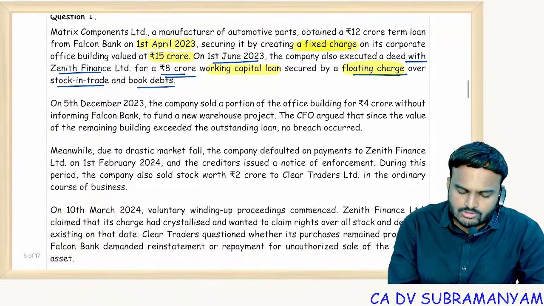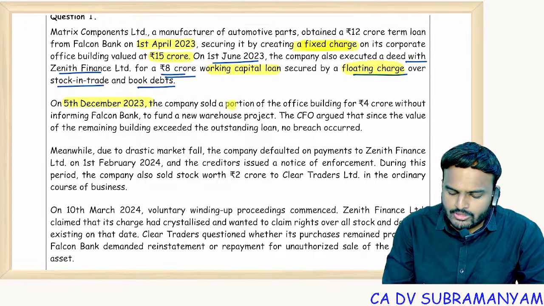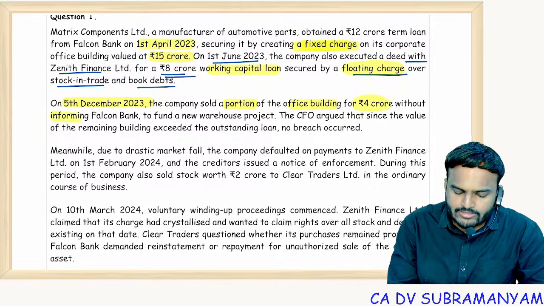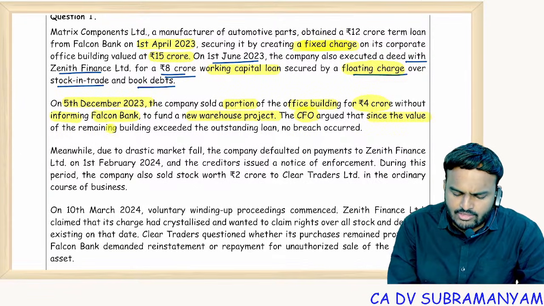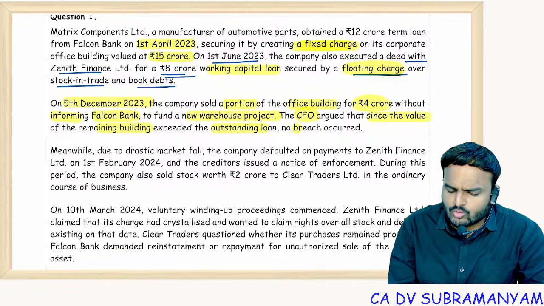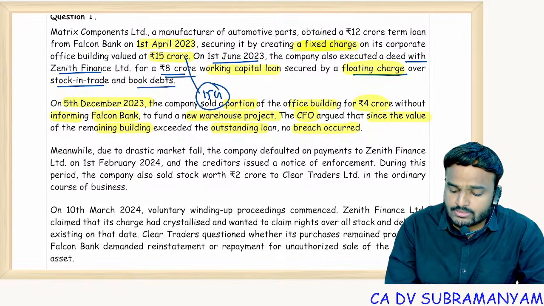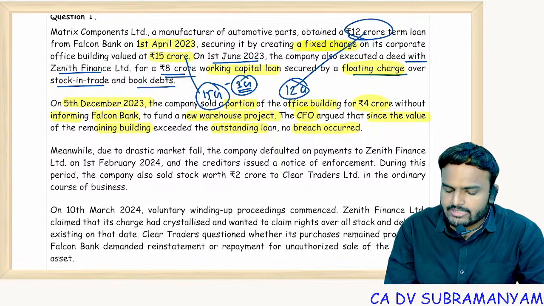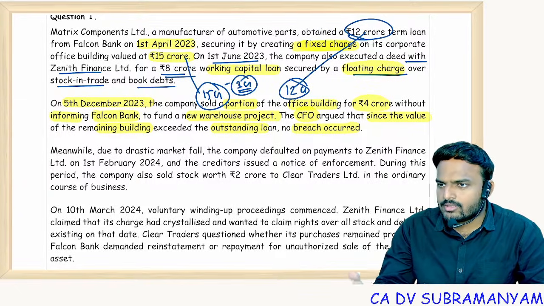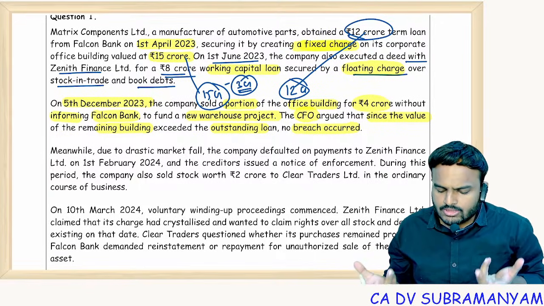On 5th December 2023, that means after 8 months, 5 days, the company sold a portion of the office building for 4 crores without informing Falcon Bank to fund a new warehouse project. The CFO argued that since the value of the remaining building exceeded the outstanding loan, no breach occurred. What is the value of the building? 15 crores. And how much is the loan account? 12 crores. So they sold some 3 crores worth of building. Intention is that 15 minus 3, 12. Outstanding loan 12, remaining value of the building also 12. There is no problem to the banker.